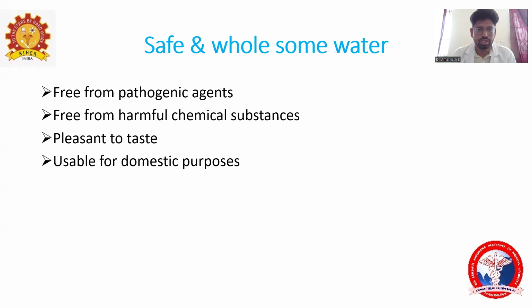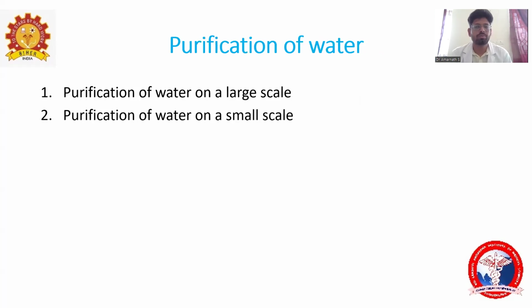So next, purification of water. Purification of water is of two types: purification done on a large scale and purification done on a small scale. Large scale purification is for big industries, big communities, and large sectors of people. Small scale purification is done in the household, with things like a strainer. So mostly for the household you use small scale purification.